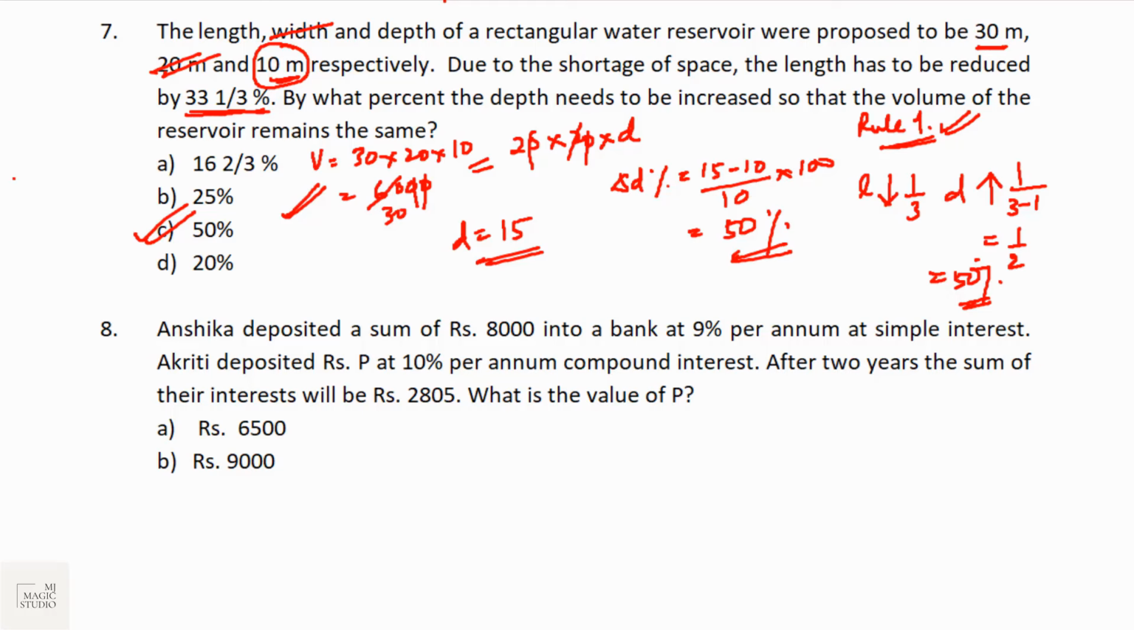And just to summarize that, what is the rule? Rule 1 is the line changing rule. If x into y is constant, and if x is reduced by a by b, y should be increased by a upon b minus a to keep the product constant. So here length is reduced by 1/3, so depth needs to be increased by 1 upon 3 minus 1, that is 1 by 2, 50%, to keep the volume intact.